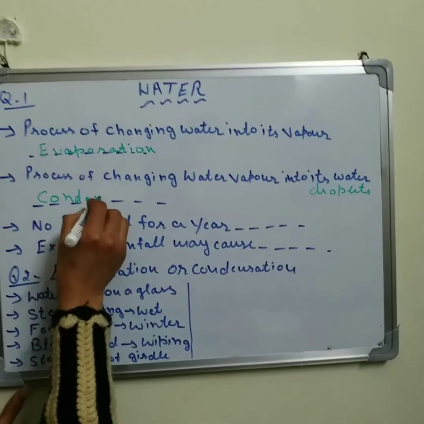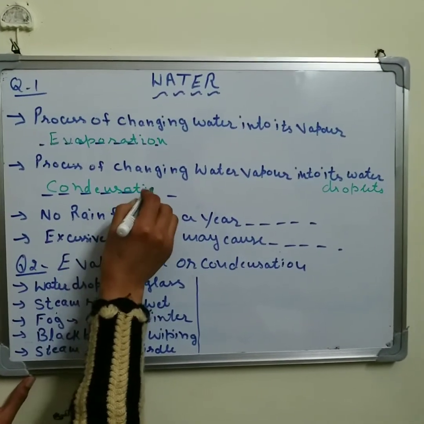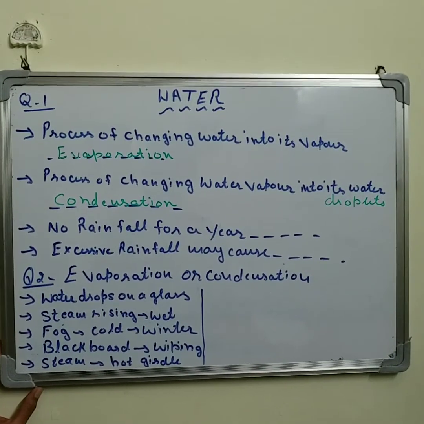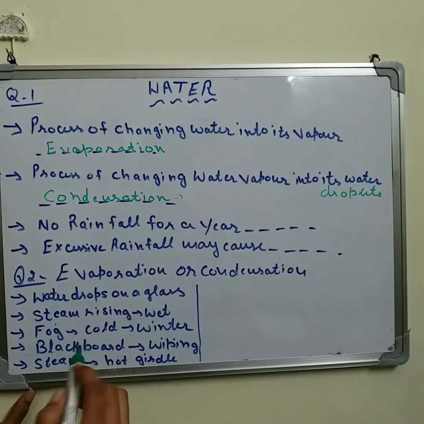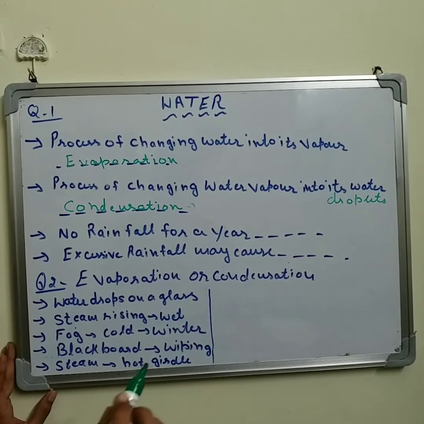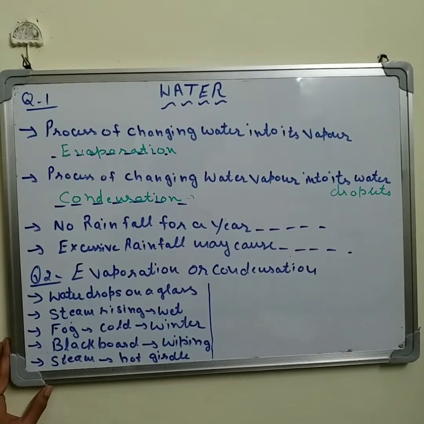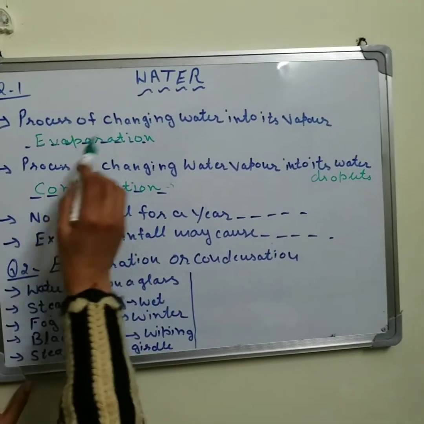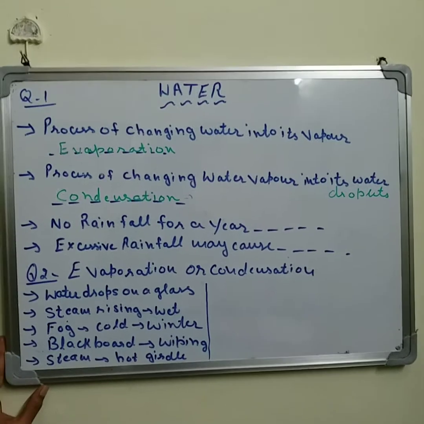So condensation means when the water vapor changes into water droplets, and that's why you are able to see dew drops, water drops in the cold winter morning. So these are the processes which are reverse to each other, evaporation as well as condensation.